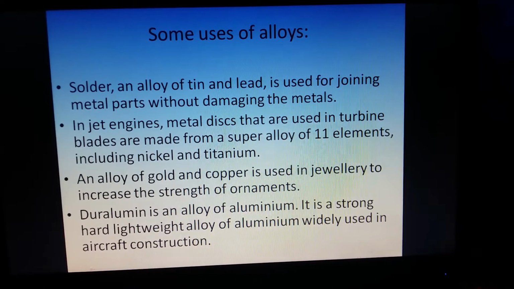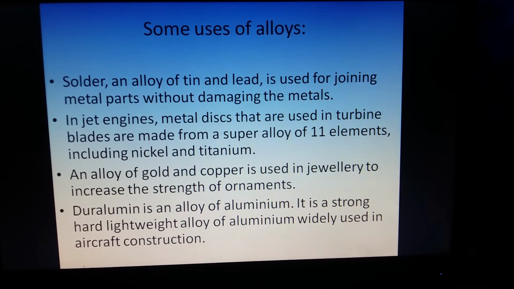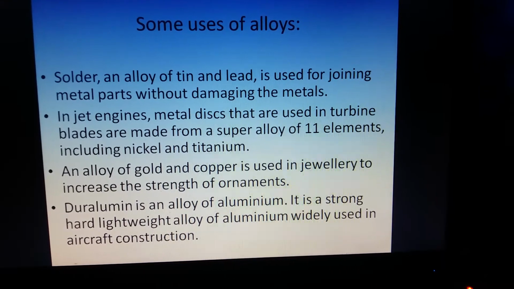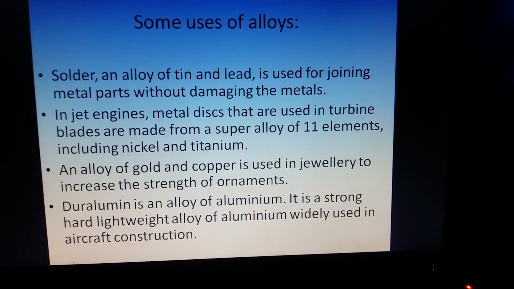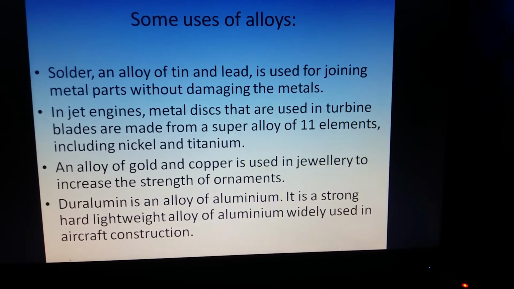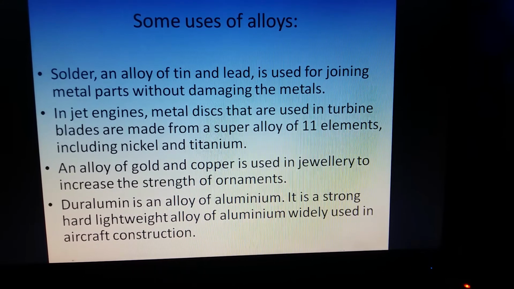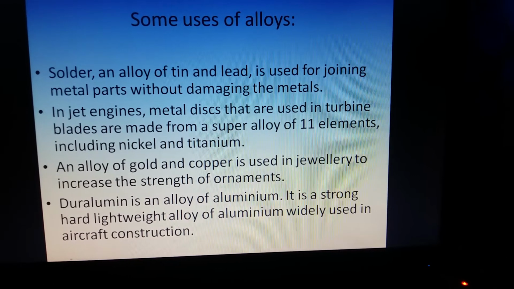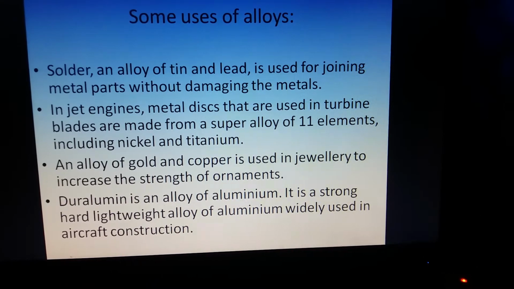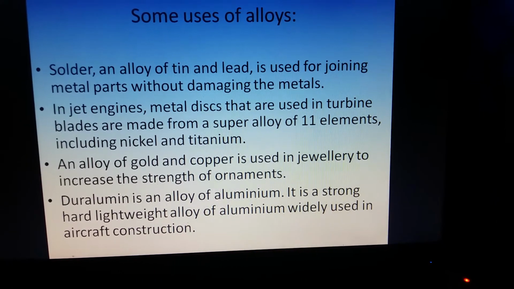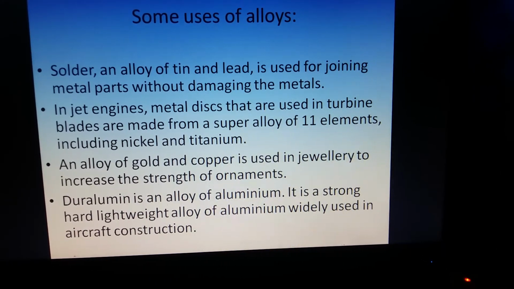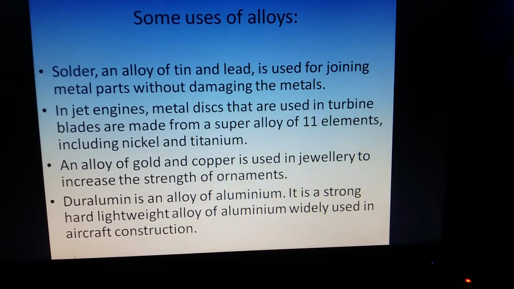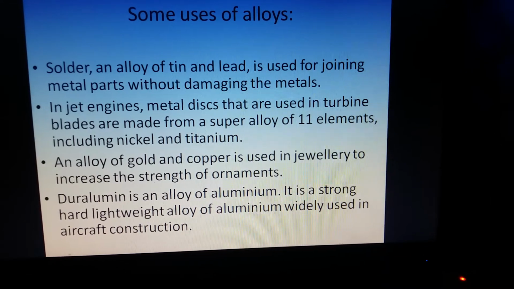Now some uses of alloys. Solder, an alloy of tin and lead, is used for joining metal parts without damaging the metals. In jet engines, metal discs used in turbines and turbine blades are made up of a super alloy of 11 elements. And what are these 11 elements? It includes nickel, titanium and other elements.